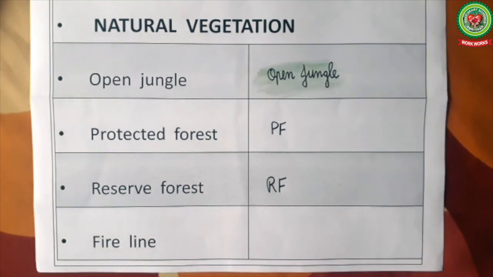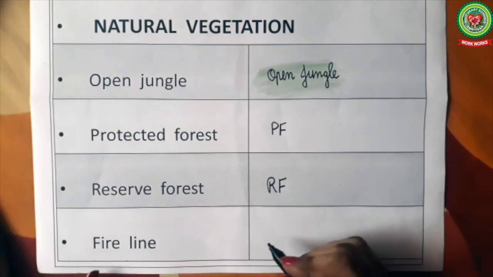Now let us draw the symbol for a fire line. A fire line is a clearing made in the forest to prevent the spread of forest fires. In tropical region, forest fires are very common. For fire line, we'll use black color.